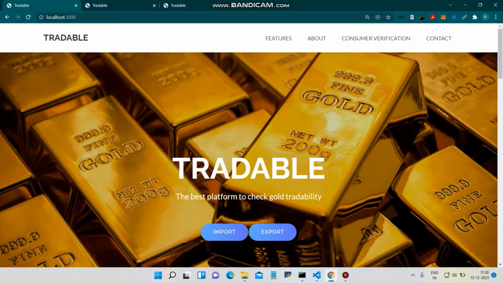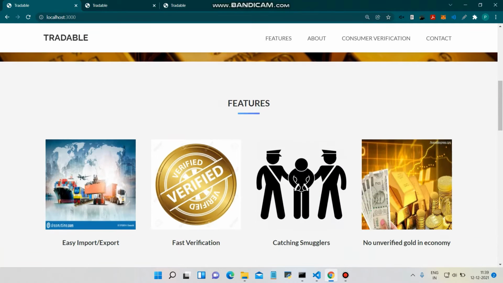Along with that, according to one CNBC article, nearly 25% of gold which comes into India is through illegal smuggling, which is around 200 to 225 tons. And the loss which the government incurs is more than 3000 crores. So we have to take an initiative to solve this problem. So I have made a blockchain based project to solve this particular problem. Now let's move on to the features of this project.